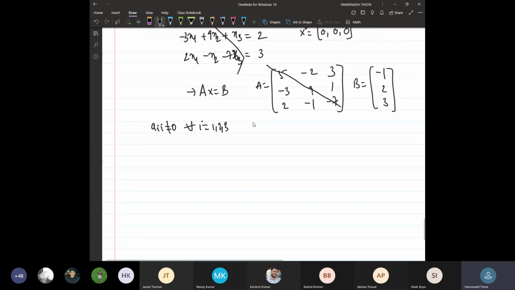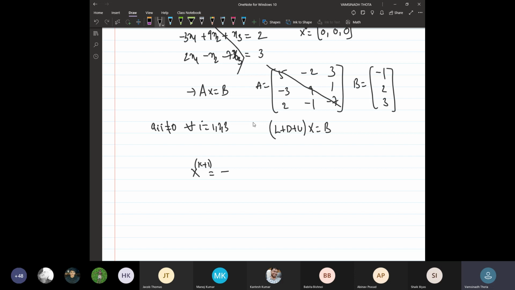So we have to split this matrix as L plus D plus U times X is equal to B, the strictly lower triangular, diagonal, and strictly upper triangular parts. And then what is the criteria? What is the iteration?